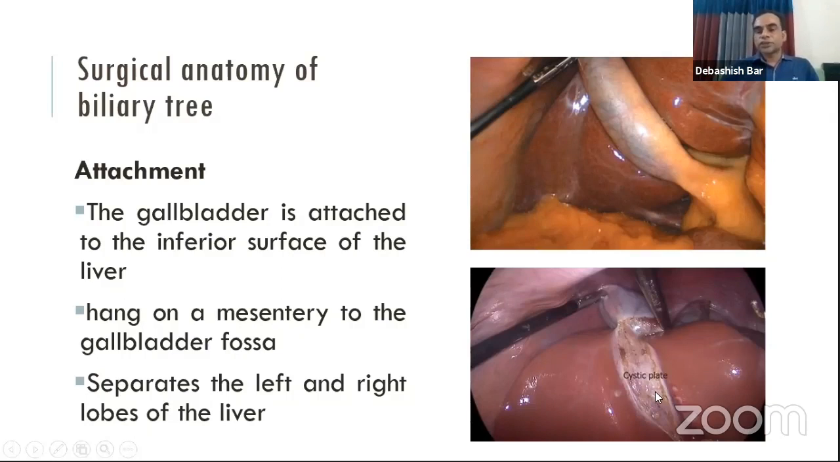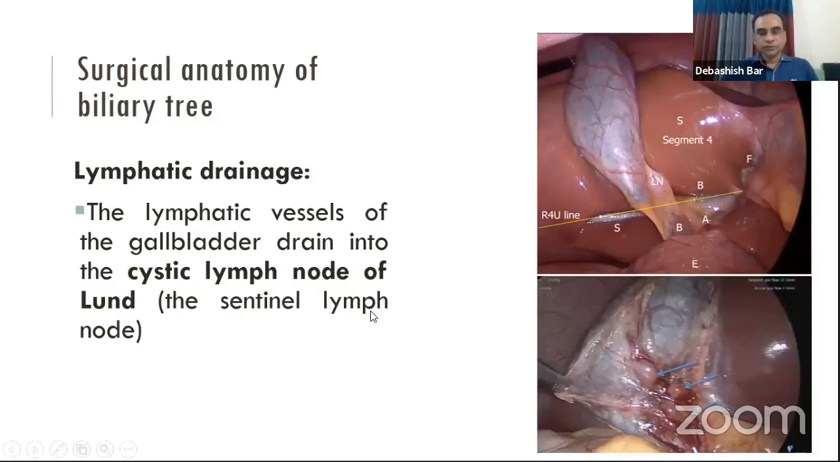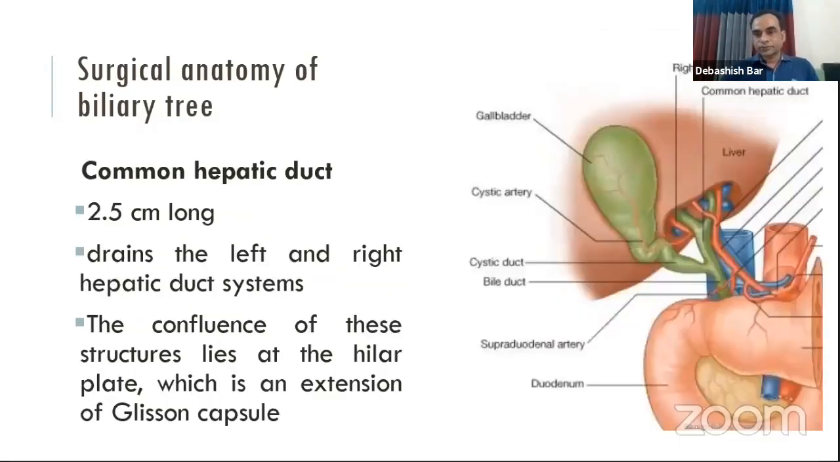And this gallbladder fossa separates the liver into right and left lobe. It is surgically important. The lymphatics of the gallbladder drain into the sentinel lymph node, known as the cystic lymph node of Lund. During the dissection of Calot's triangle, we find these lymph nodes, and they guide the surgeons to find the cystic artery during their dissections.